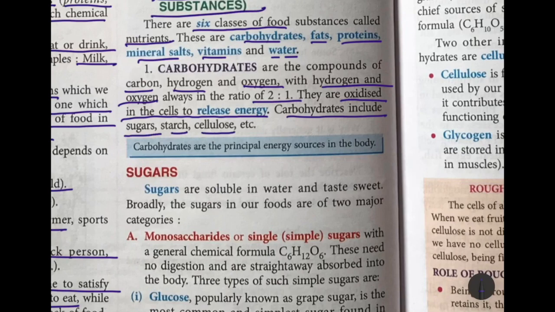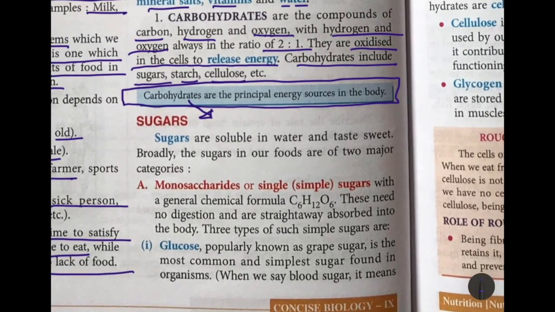Remember, carbohydrates are the principal, main energy source of the body, because after digestion carbohydrates turn into glucose, which is broken down by oxygen to release energy. That is why they are the principal energy source in the body. Now moving on to sugars. You know what sugar is. They are soluble in water and they taste sweet.